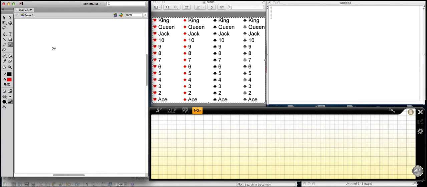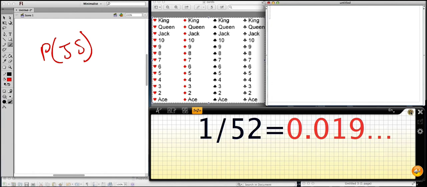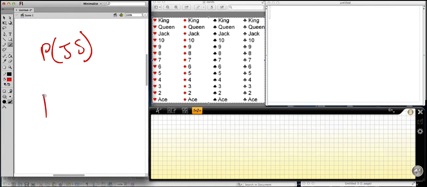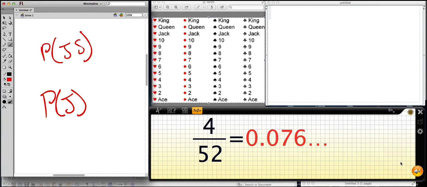As simple as you can get, what's the probability that I draw a jack of spades from this deck of 52 cards? It's going to be used as a reference point for a lot of the examples I'm going to be doing in this first video on cards. So that's quite literally just 1 divided by 52, and that's equal to 1.9%. Another example, what's the probability that I just draw a jack from the whole deck? There's 4 jacks here, same thing, 4 over 52 is equal to 7.6%.